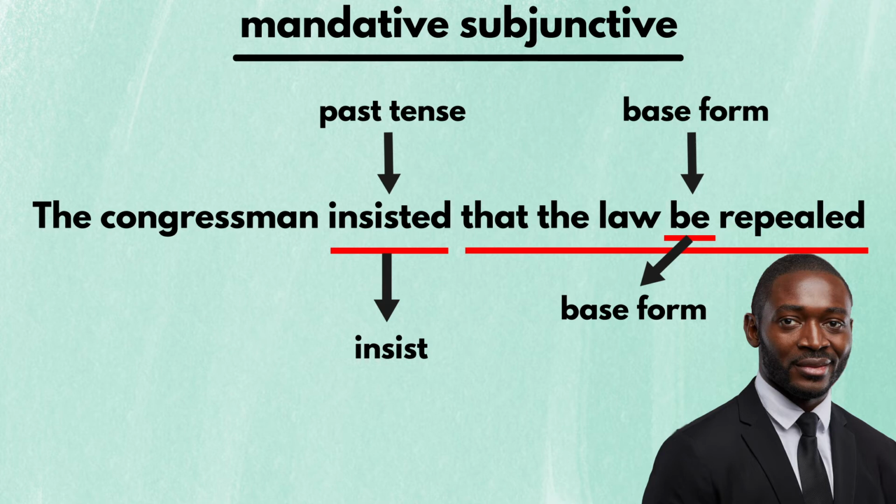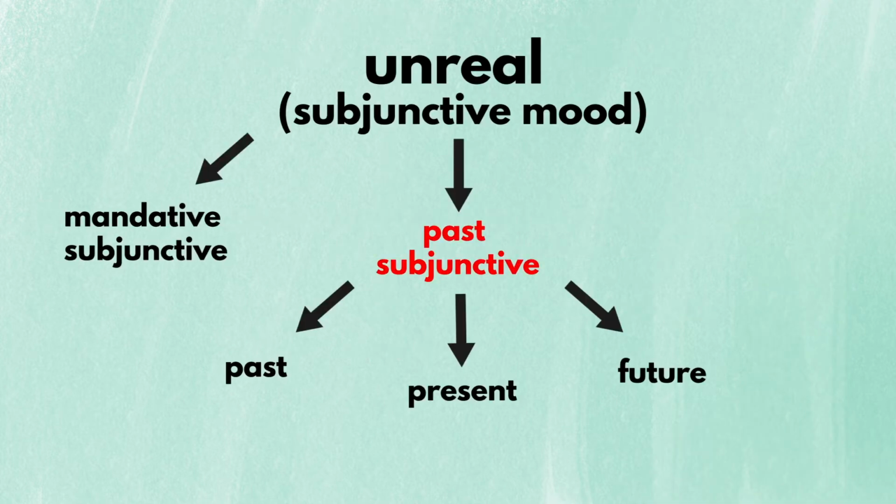Moving on, the second case scenario for the subjunctive mood is called the past subjunctive. You use it for all unreal things except for what you demand, recommend, or decide. Despite its name, you can actually talk about unreal things of the past, present, and future with the past subjunctive mood. It's called the past subjunctive only because its default verb form is in the simple past tense. Anyway, the past subjunctive requires different sentence structures for unreal things of the past, present, and the future.